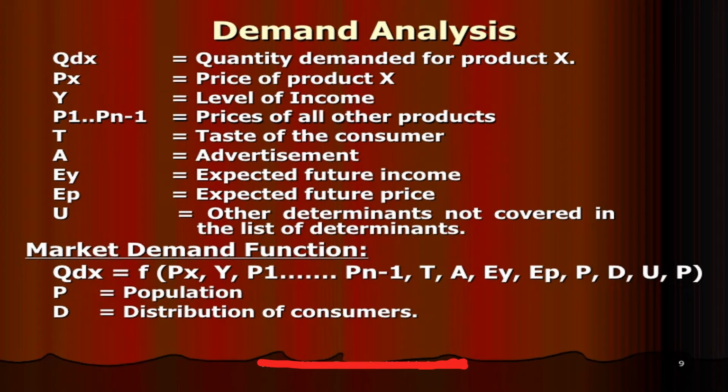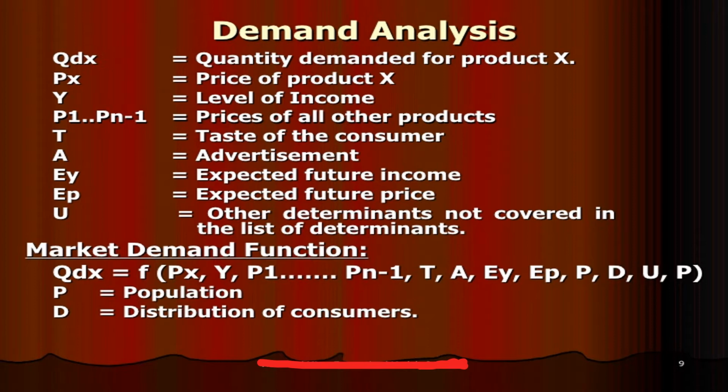Now let us discuss the determinants of the market demand function briefly. Size of population means the more the population, the more will be the market demand, and vice versa. That's why it is a determinant for the market demand function. Second one is distribution of income. If in a country the income disparity is less, then market demand will be more, and vice versa.